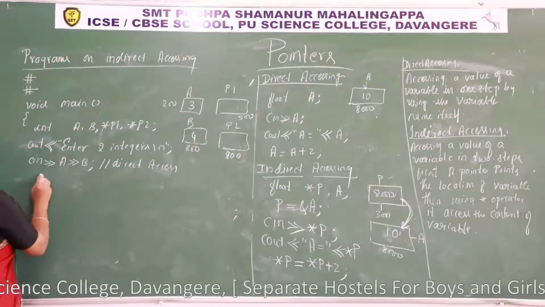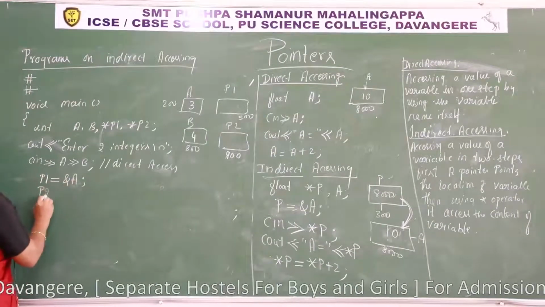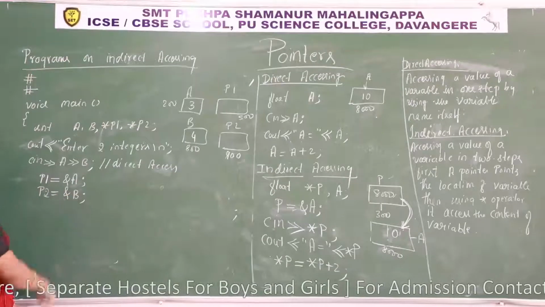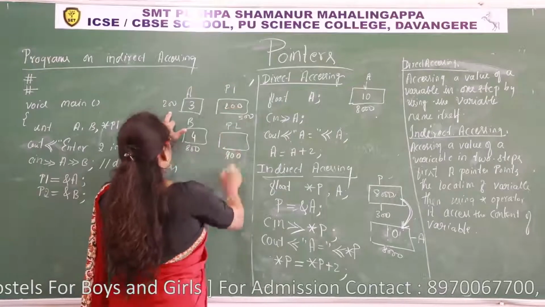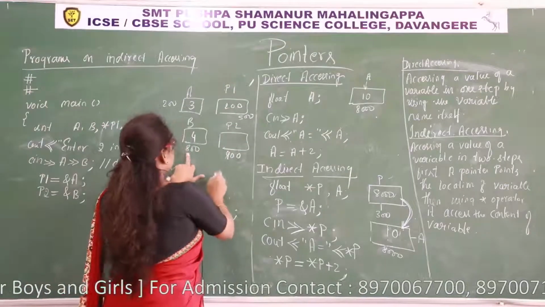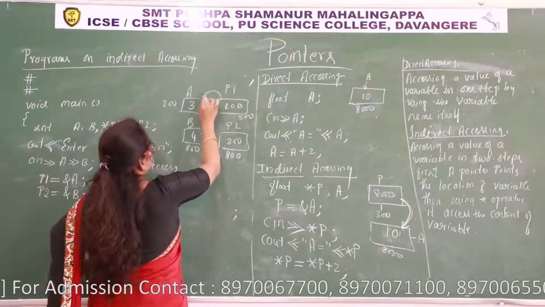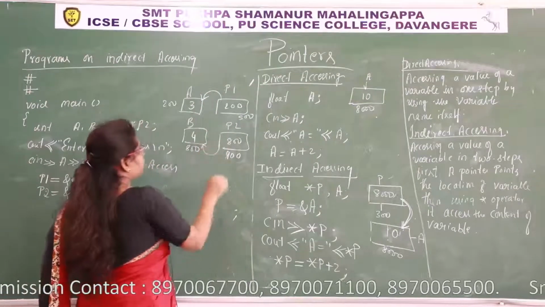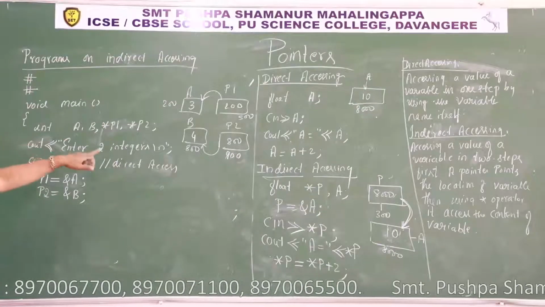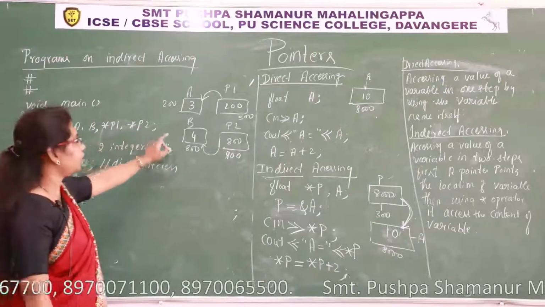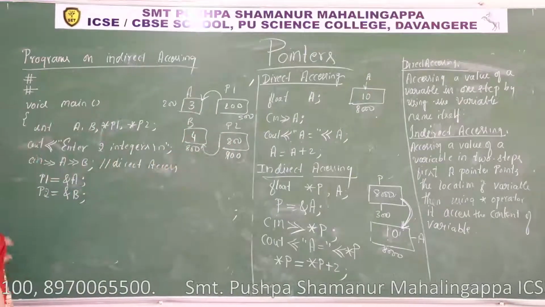Now p1 is equal to ampersand a, p2 is equal to ampersand b. So ampersand a, the address of a, 200, will be stored in p1. The address of b, 800, will be stored in p2. Now p1 is pointing to a and p2 is pointing to b. Understood? Through the pointer p1 I can access the content of a. Through pointer p2 I can access the content of b.